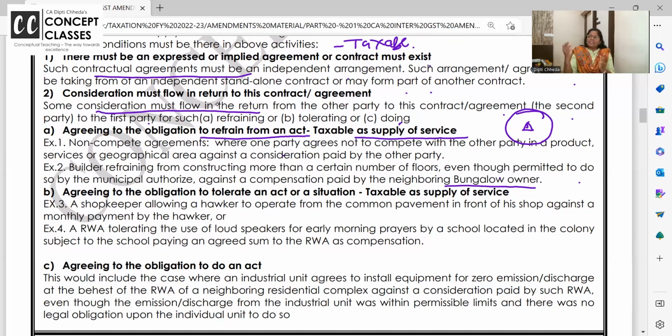And they agreed. They said, okay, 6 floors ka permission hai, but hum nahi banayenge, to you compensate us. And I am paying them fixed amount. Is it a service? Yes. Are they refraining from doing an act? Yes. Is there a contract? Yes. Is there a consideration? Yes. I hope by repeating this, you will learn it.